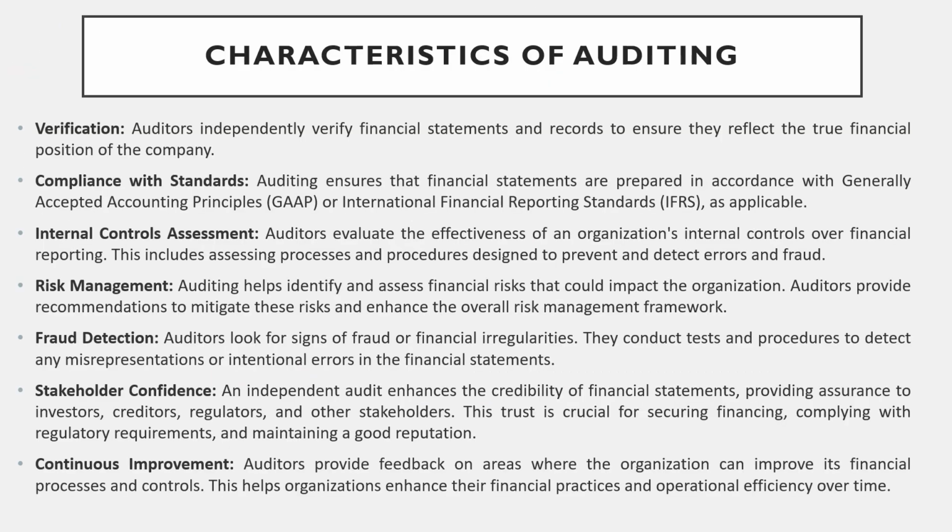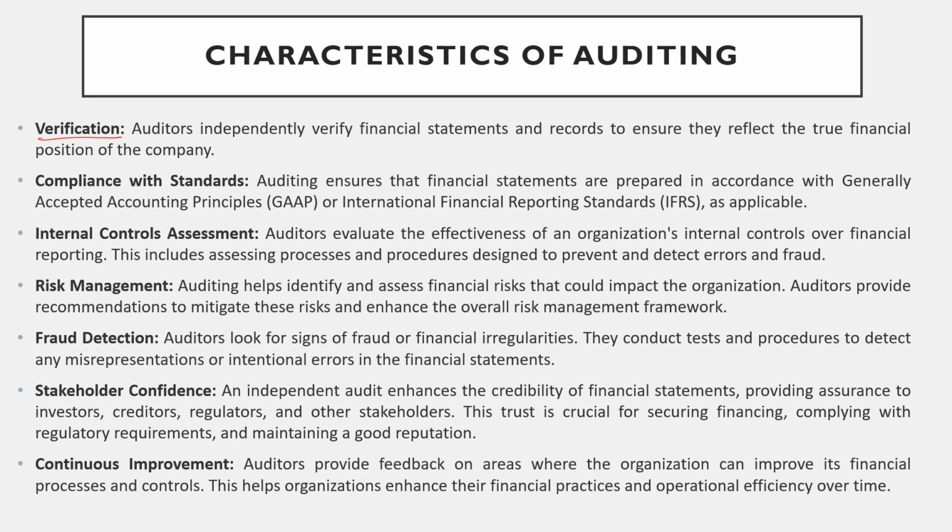Next is characteristics of an audit. What are the characteristics of auditing? First characteristic, verification. The auditor goes to a company and provides his own independent opinion.